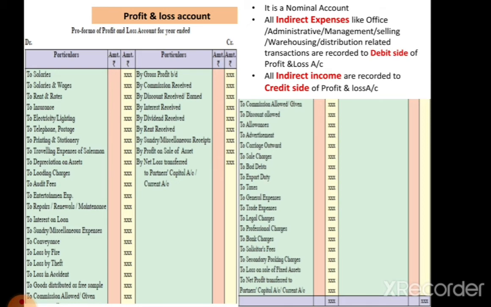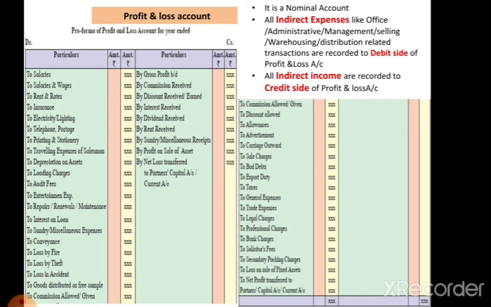Next one is given profit on sale of assets. If at the time of sale of the fixed assets, if there is a profit, that profit is also recorded on the profit and loss account credit side. And last, net loss is also recorded on the credit side of the profit and loss account.